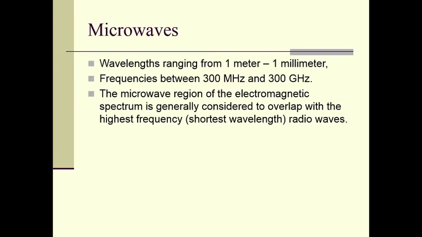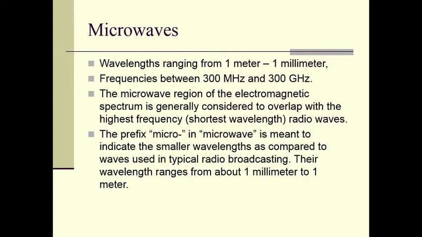The microwave region of the electromagnetic spectrum is generally considered to overlap with the highest frequency or the shortest wavelength radio waves.